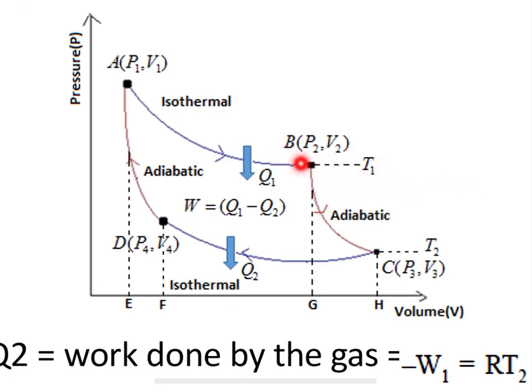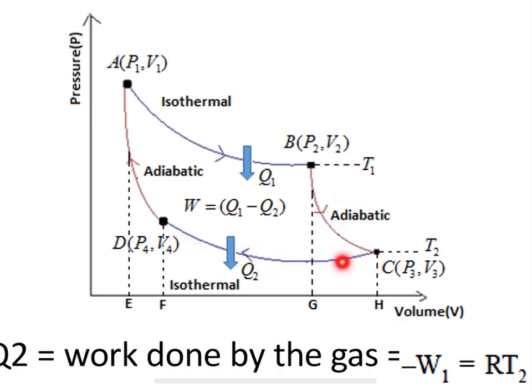From B to C, curve BC is an adiabatic reaction, and here let me call the pressure P3 and the volume V3, and the temperature is T2. In the next step, the third step, curve CD represents an isothermal reaction.